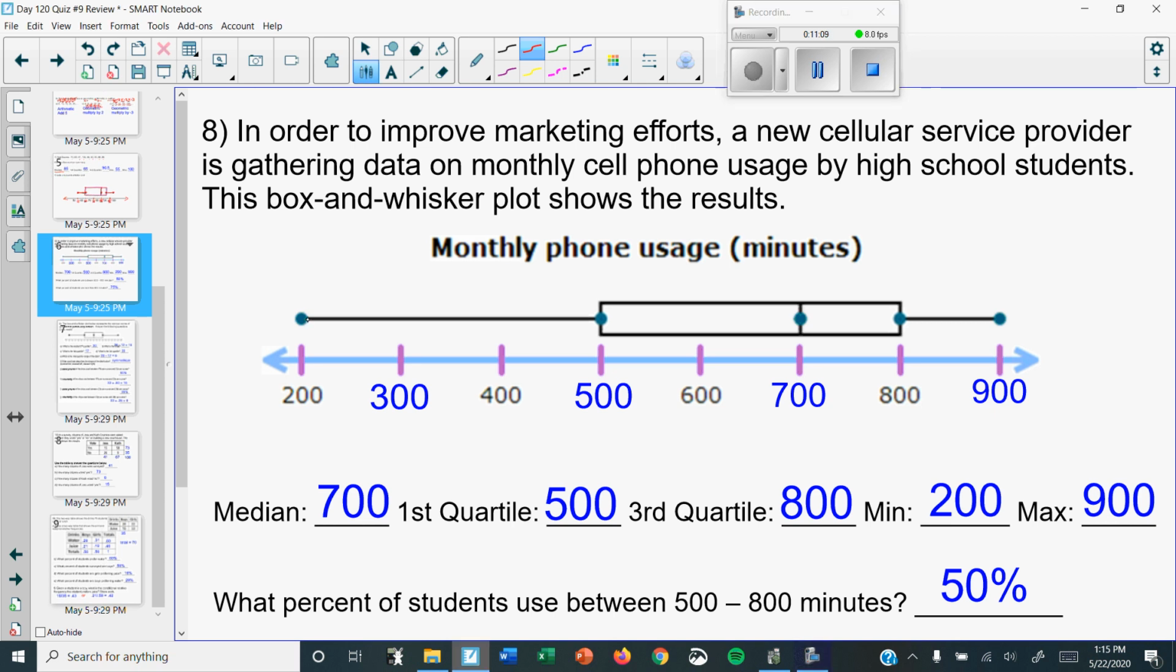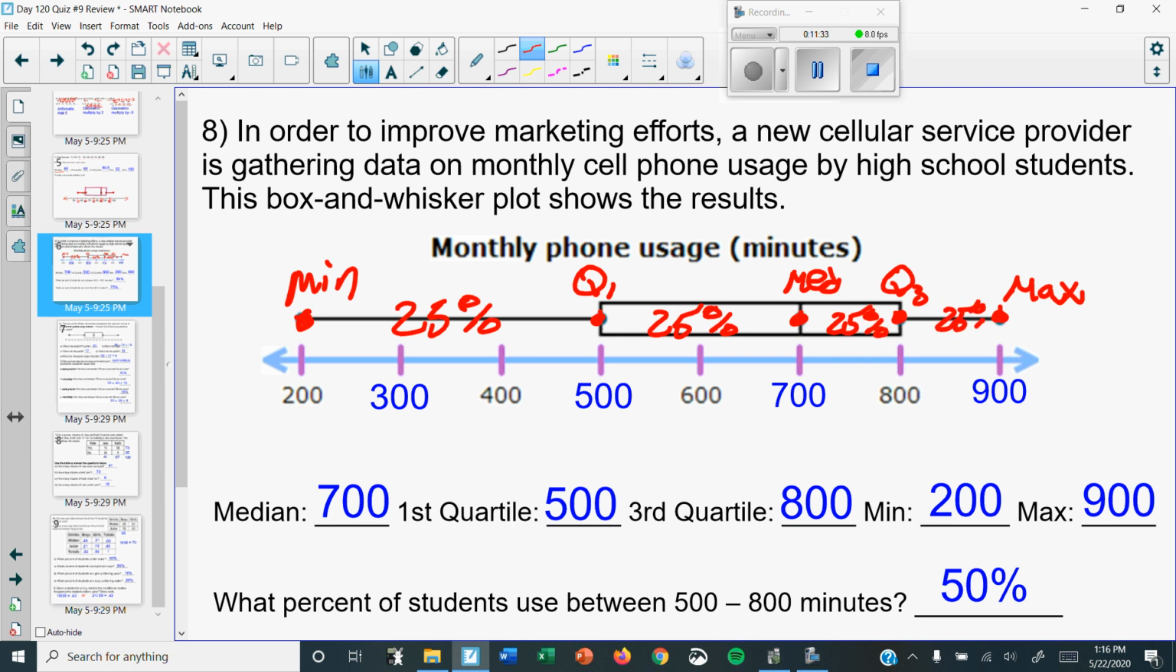The first dot, and if you ever forget the order, your calculator would tell you the order. This is the min. The next dot is the first quartile, then the median, then the third quartile, and then the max. And remember, each section is 25%. I would always label it. It will help you. 25%, 25%, 25%. So now everything should be pretty easy.